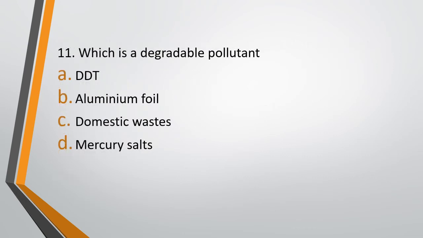Question number 11. Which is a degradable pollutant? Option A, DDT. Option B, aluminium foil. Option C, domestic waste, or option D, mercury salts. The correct answer is option C, that is domestic wastes are the degradable pollutants.